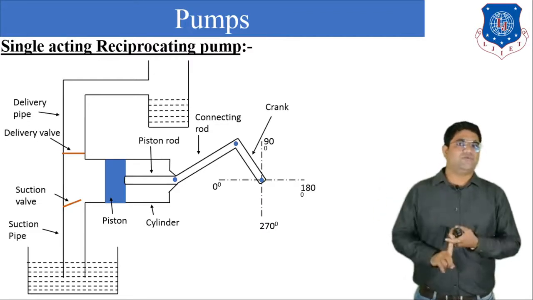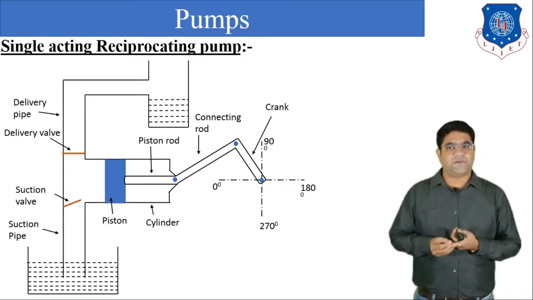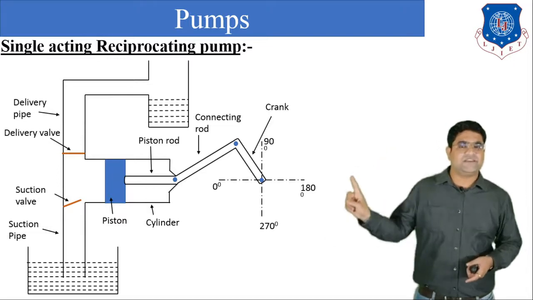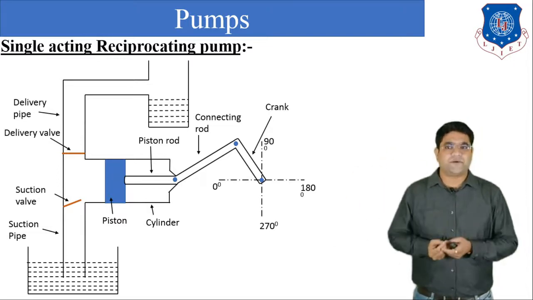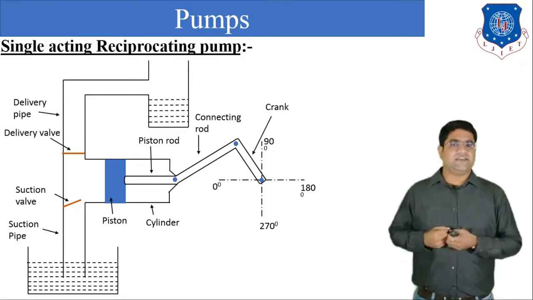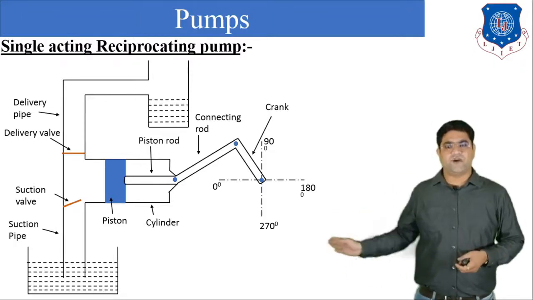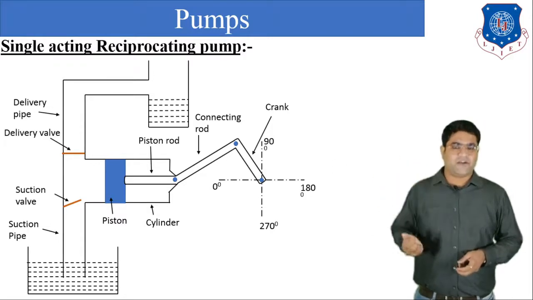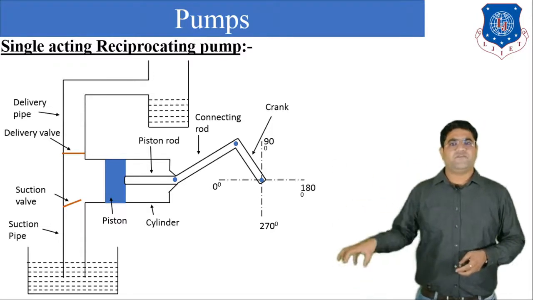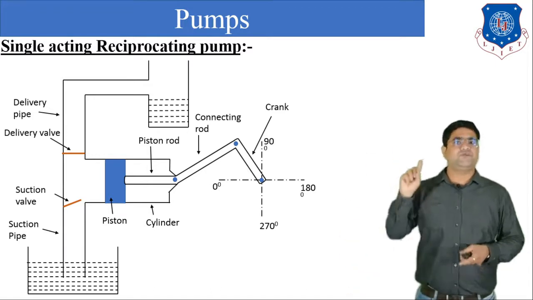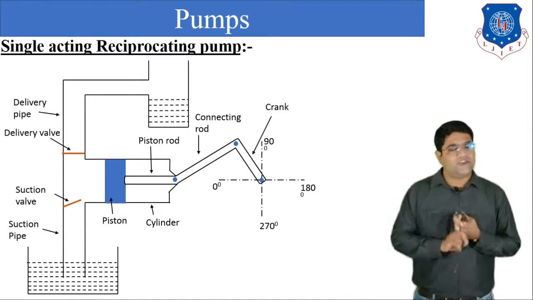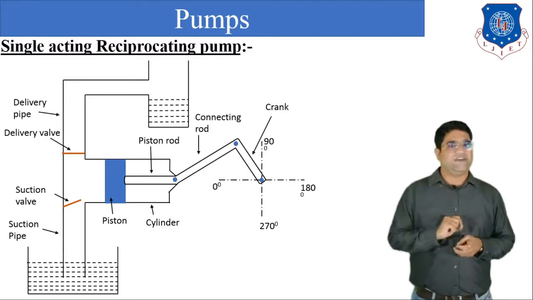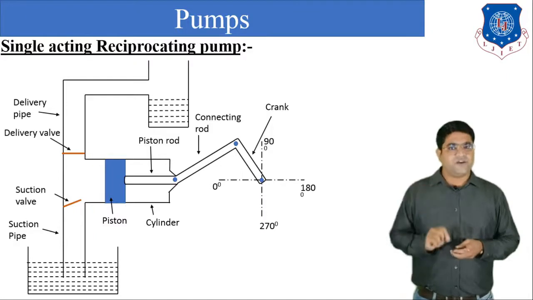Now due to this vacuum or due to this pressure difference, what happens? The tank has the atmospheric pressure, and the vacuum is created inside the pump. So what happens? The pressure difference is created between the sump level or the bottom tank and the inside of the pump. So the liquid will be conveyed from the bottom tank to the pump due to this pressure difference or due to this vacuum. Okay, so when this crank reaches 180 degree, that is our forward stroke.